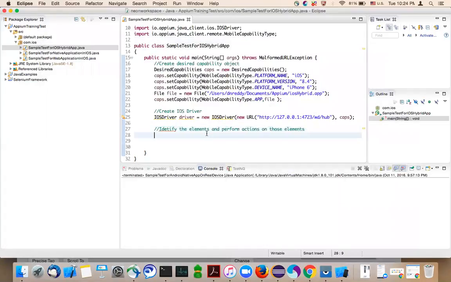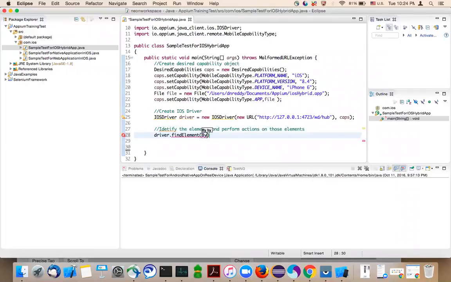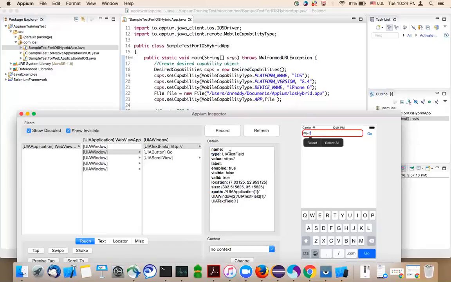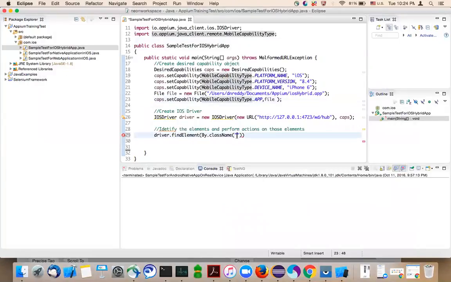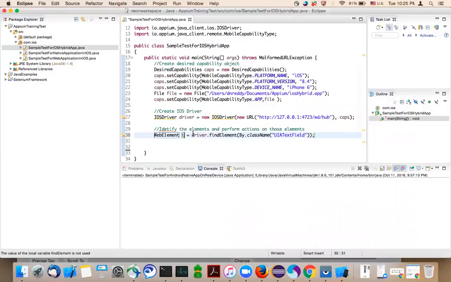So let's write the code. driver.findElementByClassName, and the class name is UIATextField. This find element is going to return a web element, so let's name it text element.